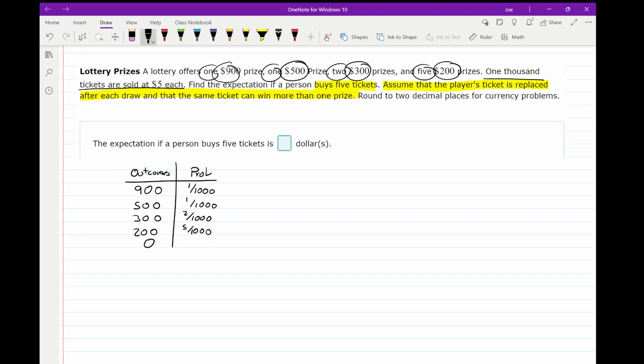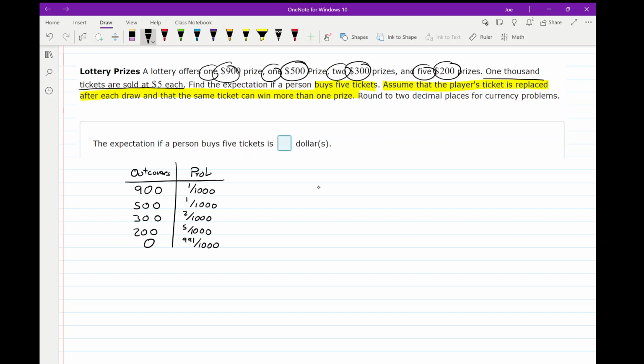That 5th outcome is you don't win anything. I have 5, 6, 7, 8, 9 winning outcomes out of the 1,000. So that means I actually have 991 times out of 1,000 that I don't win anything. I win 0. Okay, so we now have our probability distribution, the outcomes and their associated probabilities.